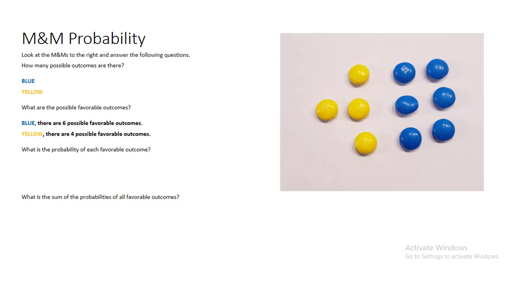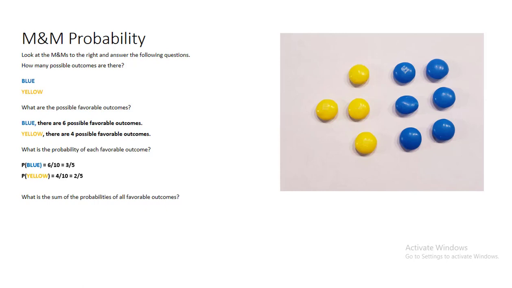So what is the probability of each of the favorable outcomes? The probability of getting blue would be the favorable outcomes, or blue M&Ms, which is 6, divided by all the possible outcomes, which would be 10. We need to reduce this, and it would be 3/5. Or if you prefer, you could express this as 60%. We also have the other favorable outcome if we wanted to measure it, the probability of picking a yellow M&M. Well, there are 4 yellow M&Ms in the bag of 10 M&Ms.